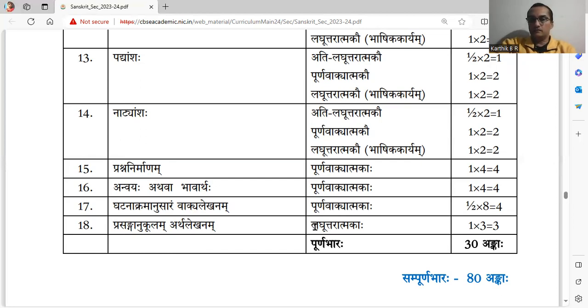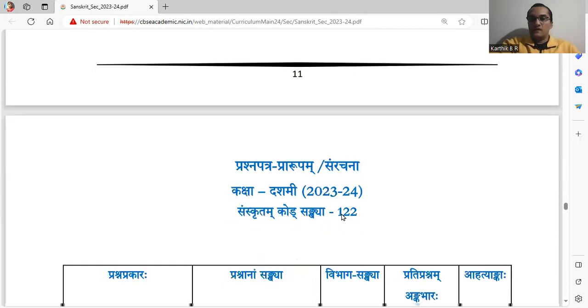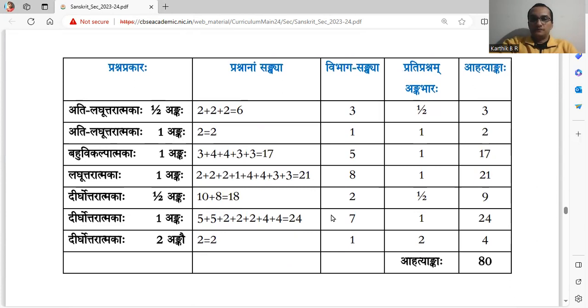Prasanganukulam Arthalekanam, writing the meaning of the words given there according to the context, in which context they are used. That comes for 3 marks, 1 mark each. This way 30 marks in literature section. Now let's see the topics or marks distribution first. This way the entire question paper is divided.